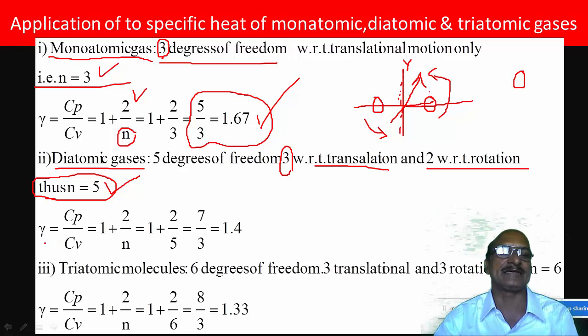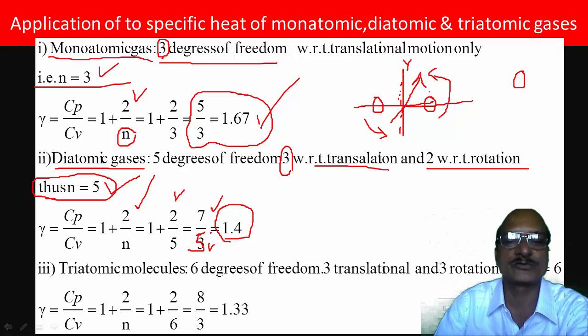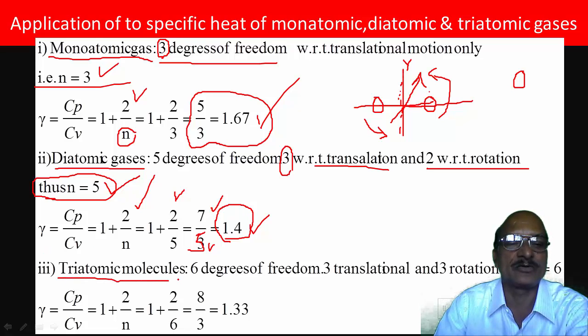So we calculate the ratio of specific heats gamma. Gamma is equal to Cp upon Cv, that is equal to 1 plus 2 by n, or 1 plus 2 by 5. It should be 7 by 5, which is equal to 1.4. Now let us consider triatomic molecules, meaning there are 3 atoms connected with each other.